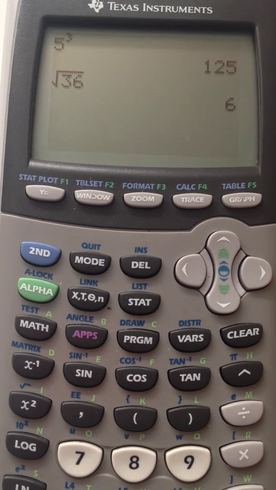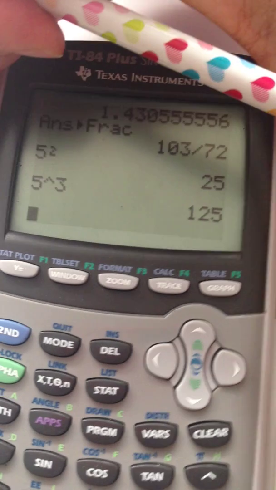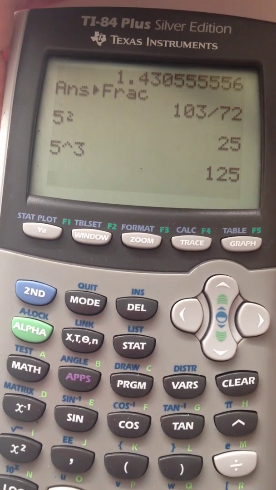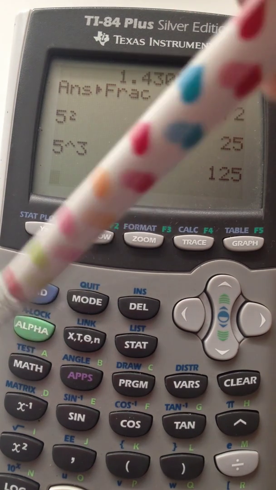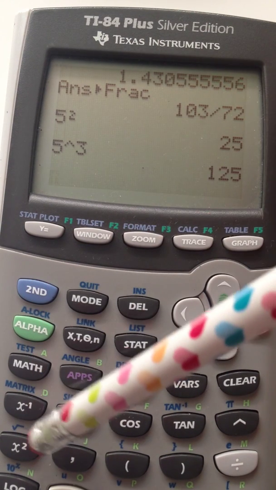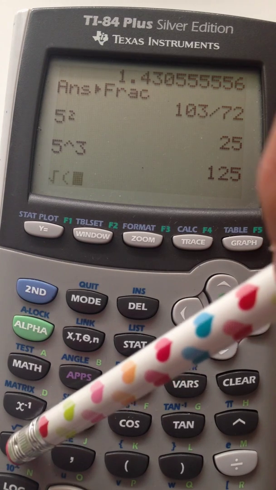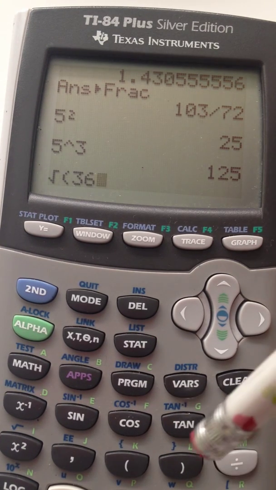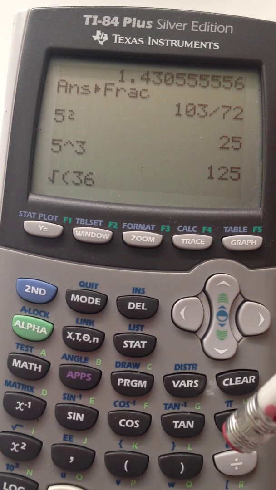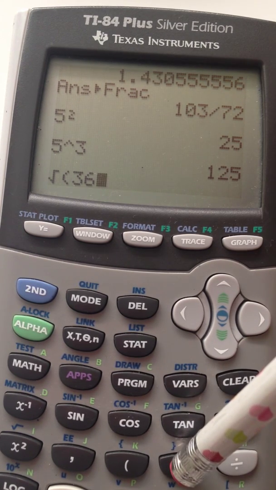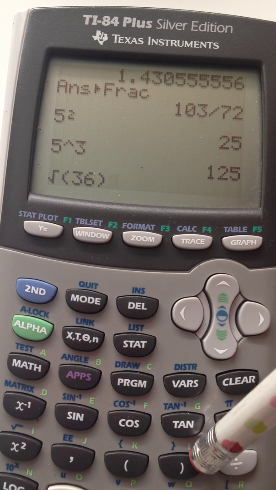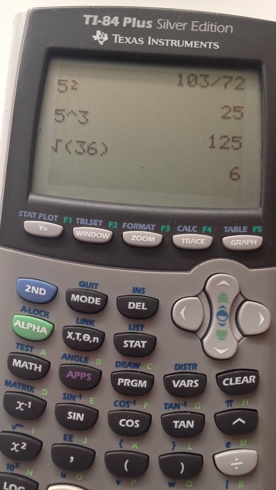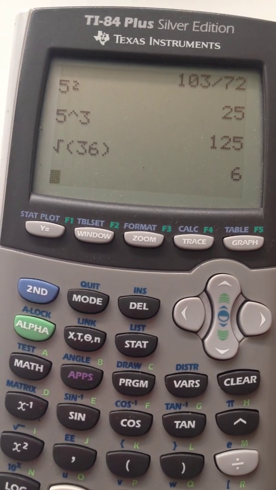Now, if you have the other version of the graphing calculator, this one, if you do the square root of 36, again, if I press second and then this x squared button, which will give me the square root, it looks a little bit different. But it gives you just the square root symbol, and then in parentheses, you enter the number. You can close the parentheses if you want, and then hit enter. It just looks different, but it does the exact same thing.